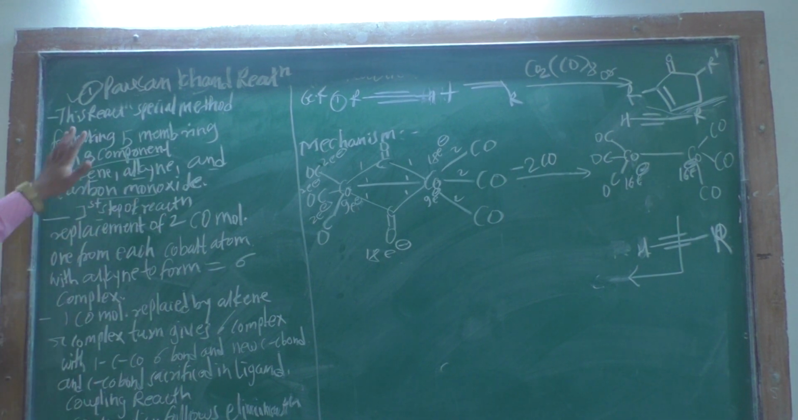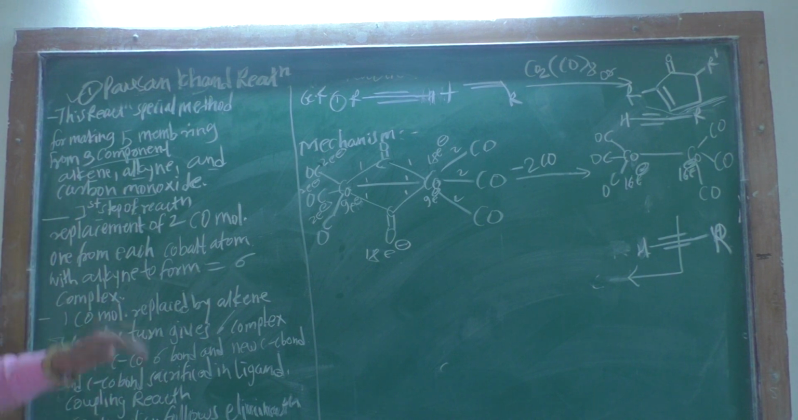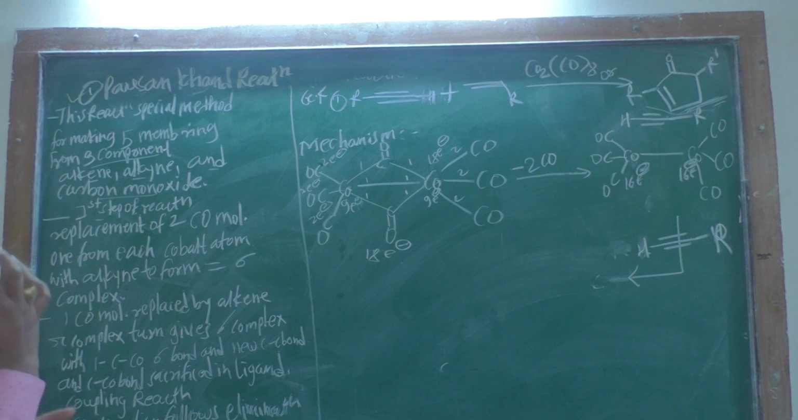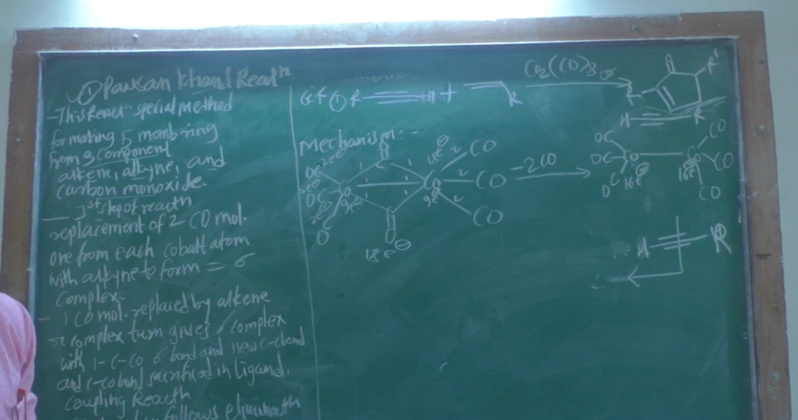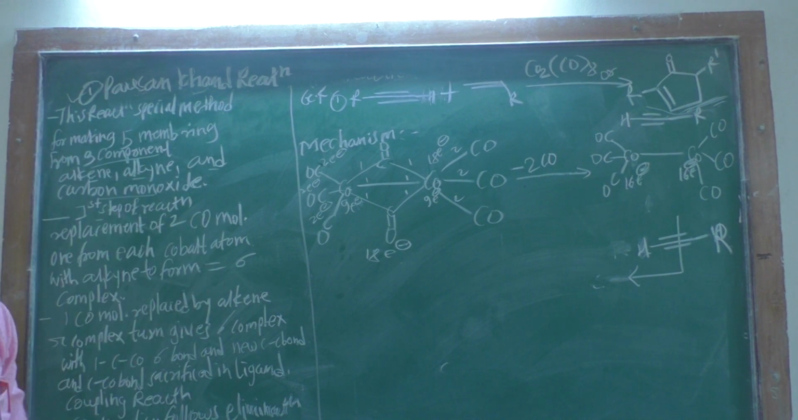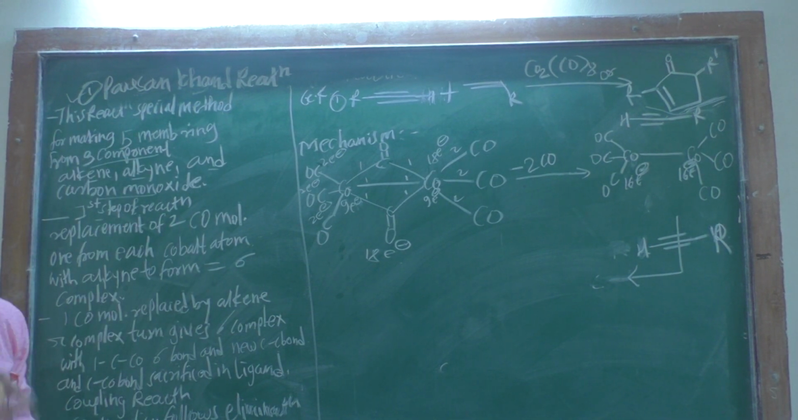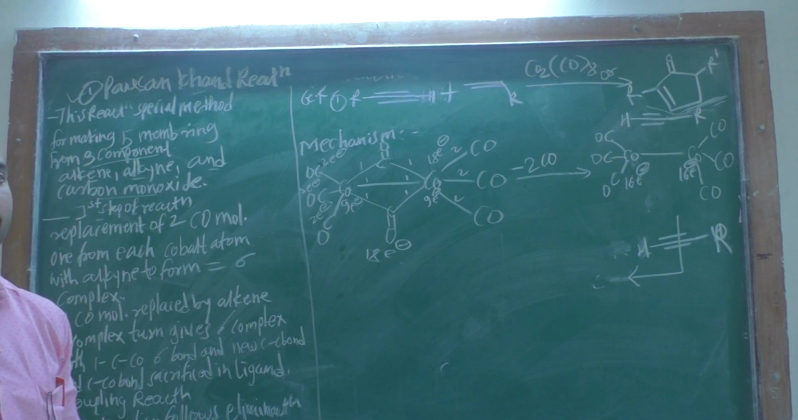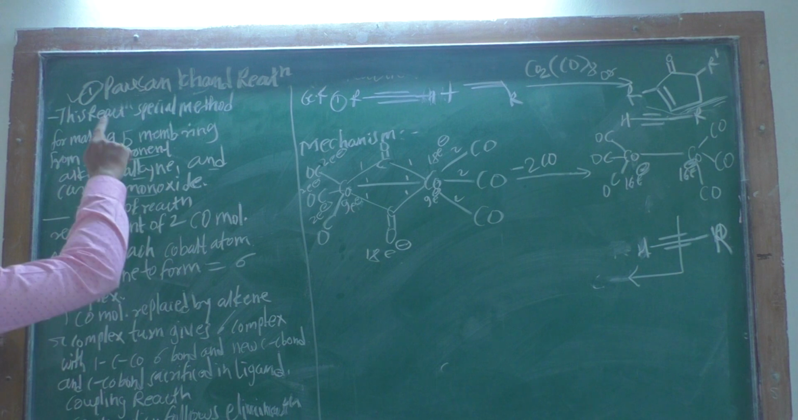Therefore this reaction is a special method for making the 5-member ring from a 3 component reaction. The 3 components are the alkene, the alkyne and the carbon monoxide. These 3 components form the 5-member ring in the Pauson-Khand reaction.